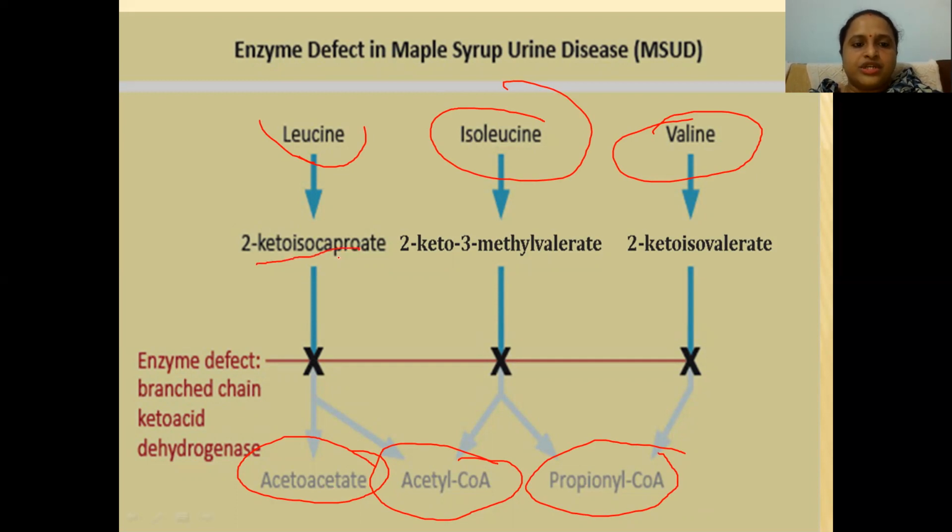What are they? 2-keto isocaproate, 2-keto-3-methyl valerate, and 2-keto isovalerate. Together we call them branched chain keto acid dehydrogenase enzymes. So because of the defect of this branched chain keto acid dehydrogenase enzyme, leucine, isoleucine, and valine are not getting broken down into acetoacetate, acetyl-CoA, and propionyl-CoA. Then it leads to a disorder called maple syrup urine disease.